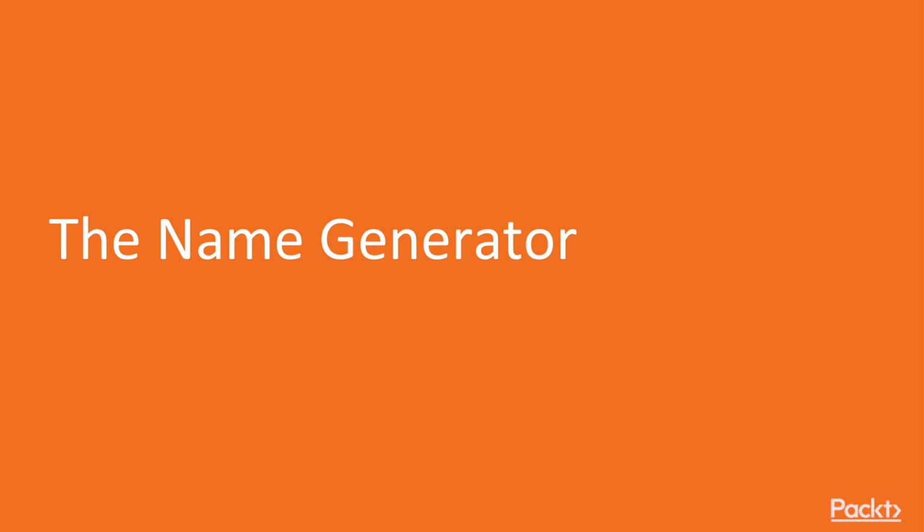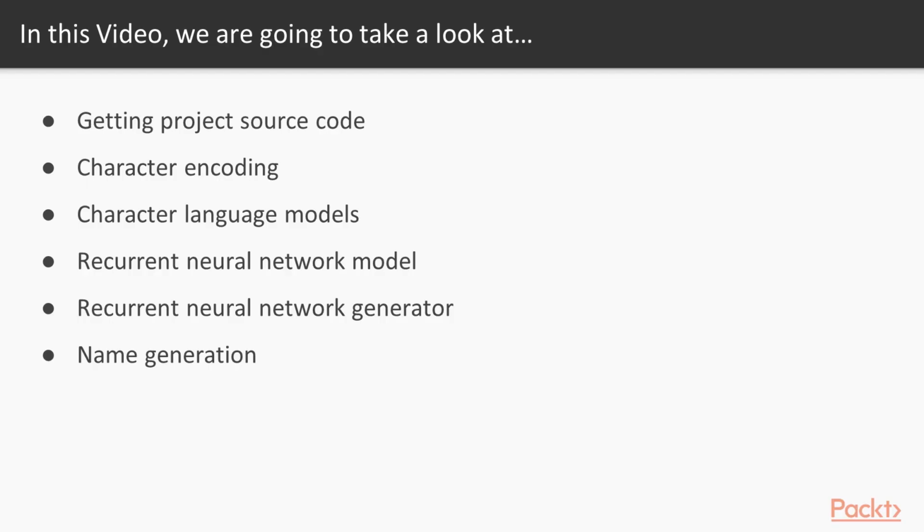Now in this video, we'll take a look at name generation and build a name generator workbook. We'll get the project source code, and then we'll look at character level encoding for these generation machine learning models. We'll build a character-based language model, and then we'll build up a recurrent neural network model that'll generate text using a recurrent neural network generator, and then finally we'll show some names that have been generated by this approach.